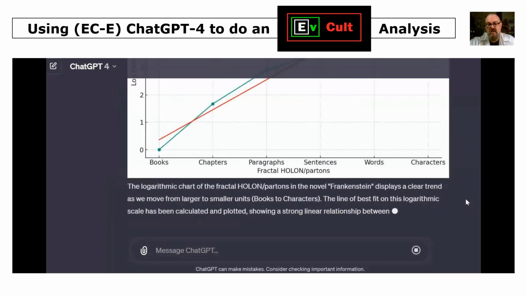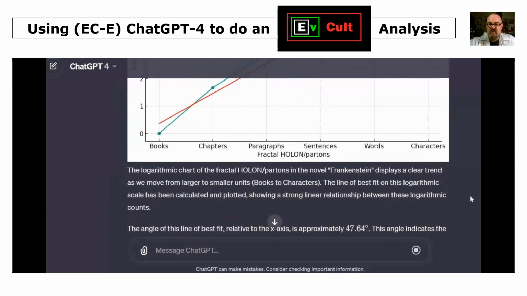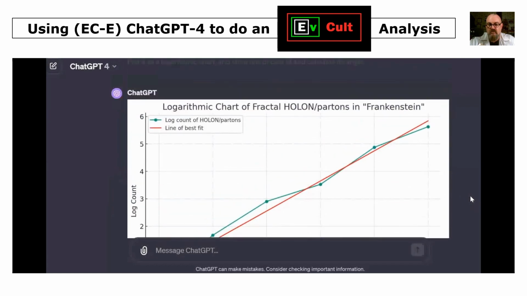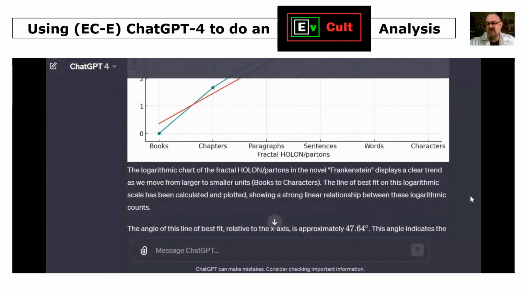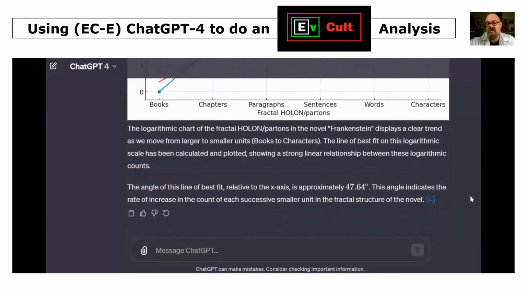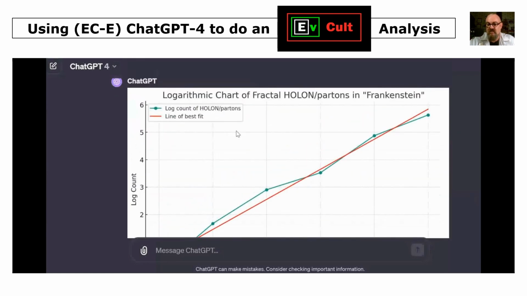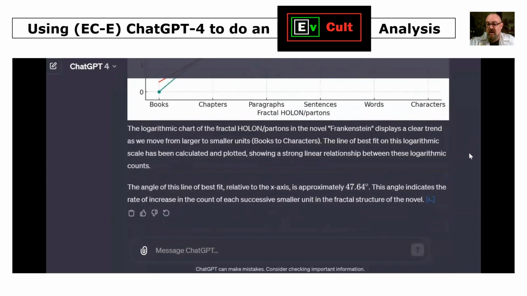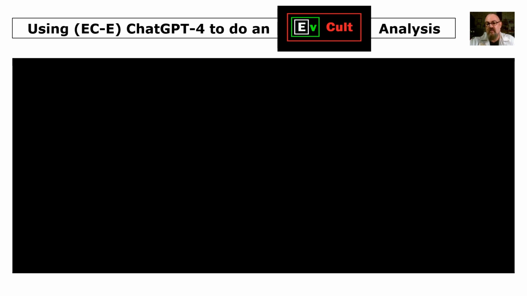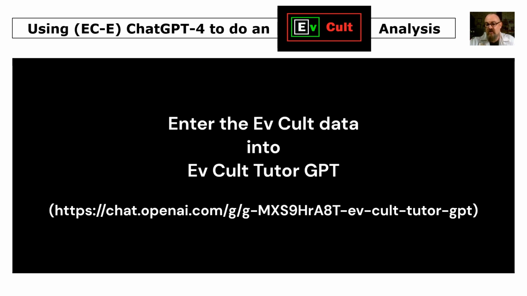Here we go, ready now. Here's the log chart, very good. And we can see the red line of best fit there. So that's a logarithmic chart of the units on the different scale levels: books, chapters, paragraphs, sentences, words and characters, or glyphs, letters. So we might want to save that image just in case we want to publish this as a scientific paper, an interesting study of the units of culture in the novel Frankenstein.